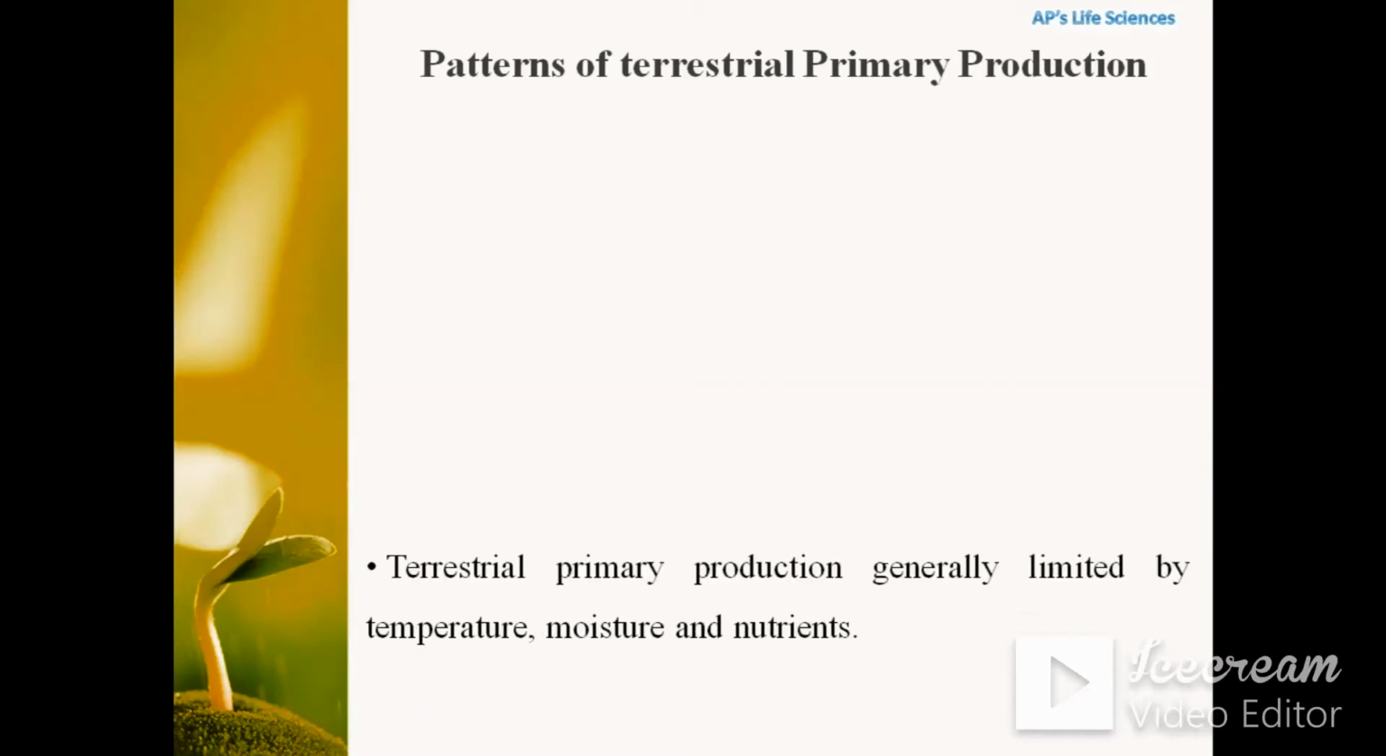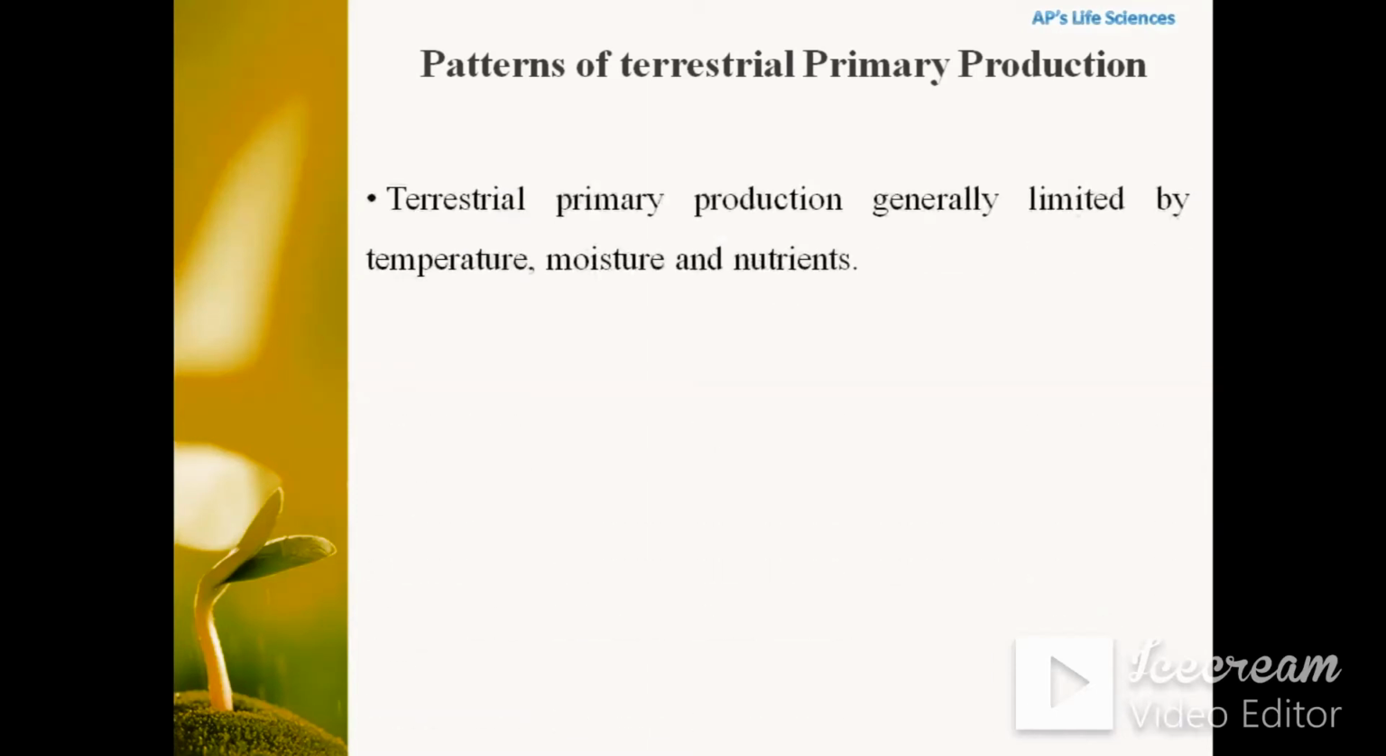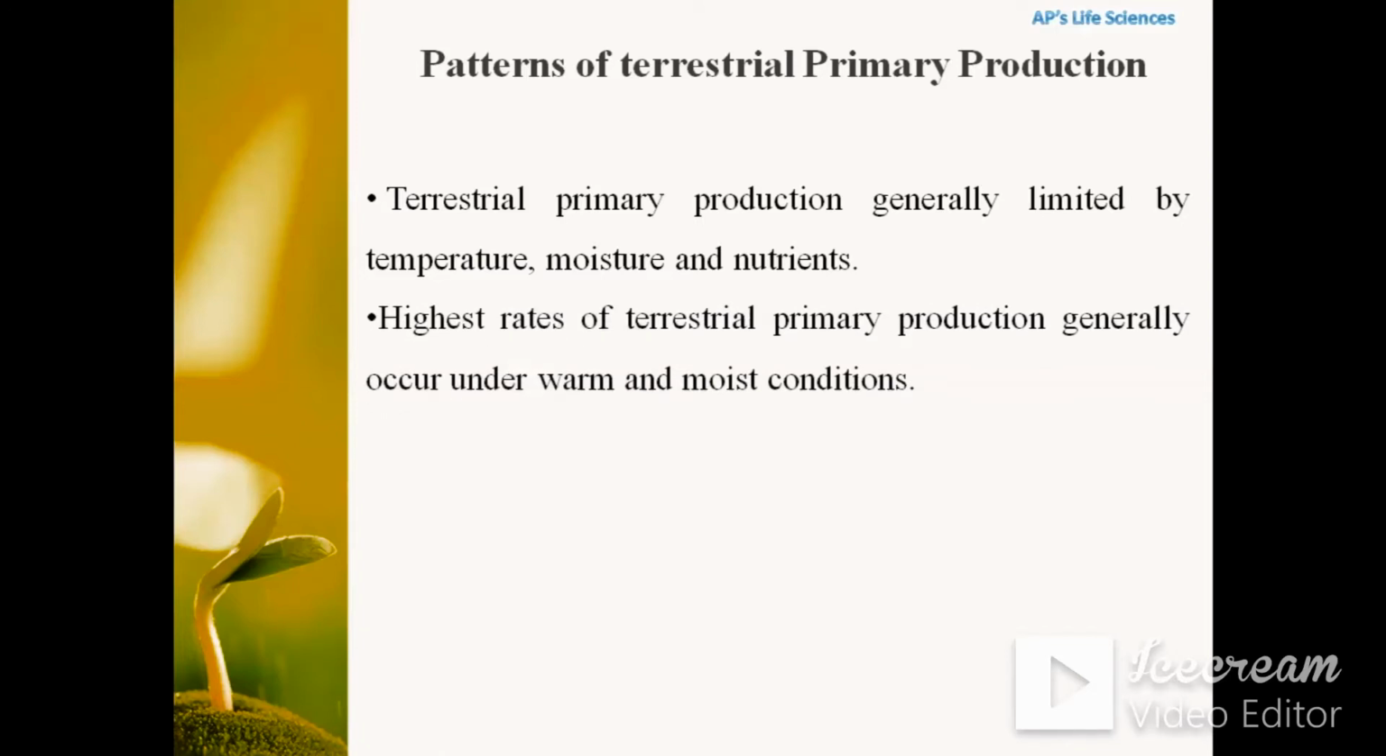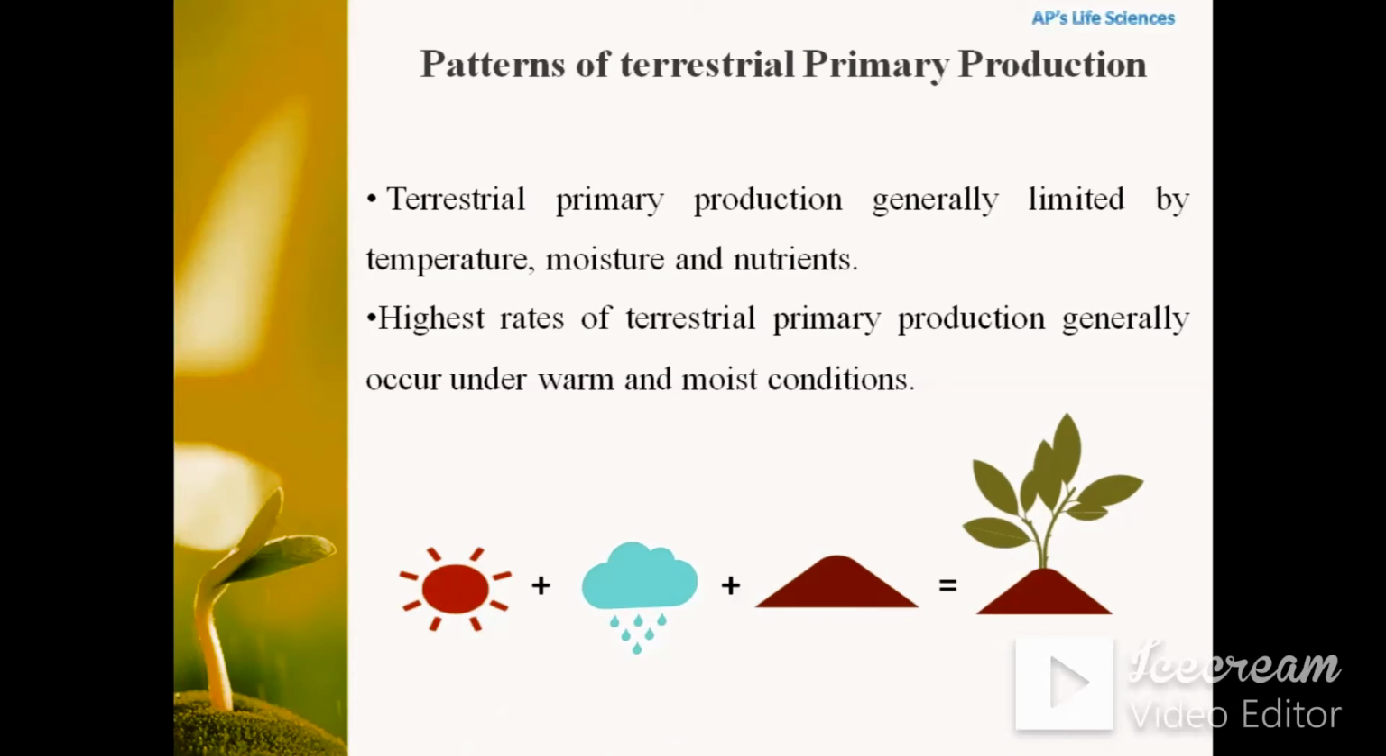So next we will discuss the patterns of terrestrial primary production, or what are the factors affecting primary production in terrestrial ecosystems. In terrestrial ecosystems, primary production is generally limited by temperature, moisture and nutrients. The highest rate of terrestrial primary production generally occurs under warm and moist conditions having high nutrient concentrations.